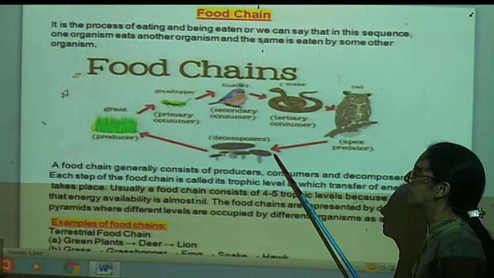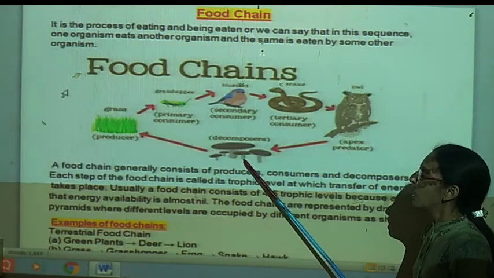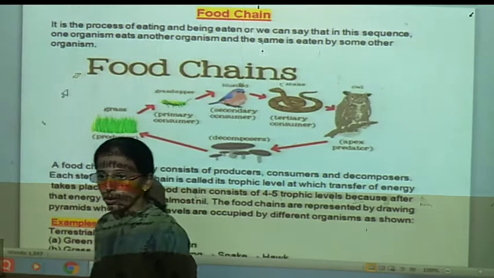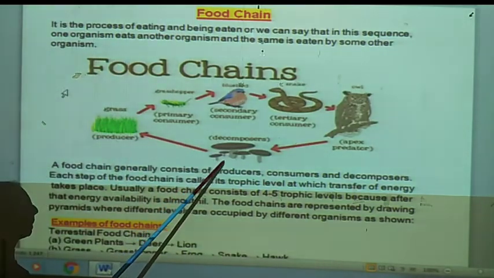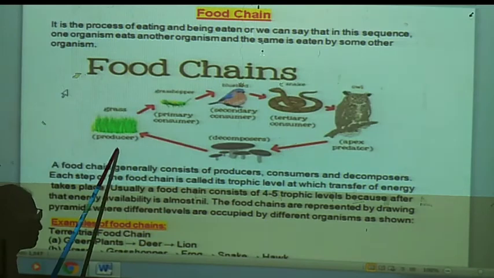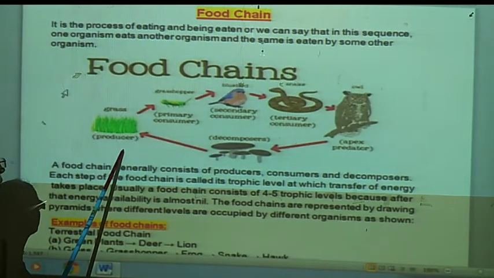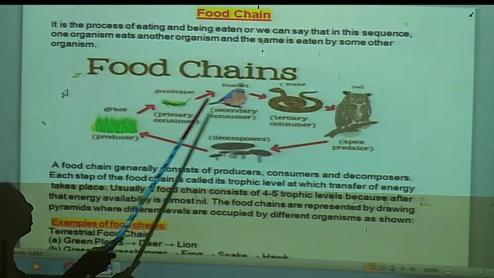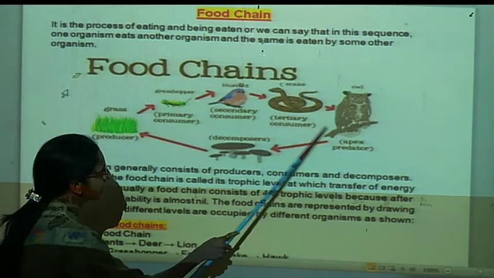They decompose or degrade the bodies of all those living things, and the freed elements, the nutrients, get mixed into the soil, and can be used again by the producer as a fertilizer or as important minerals for their development. Thus, this is a biogeochemical chain. These are all biotic factors.